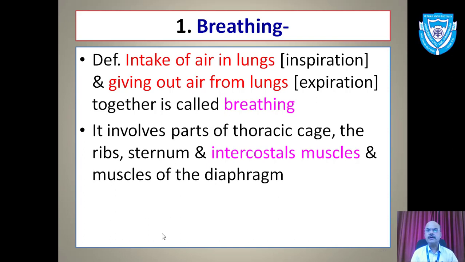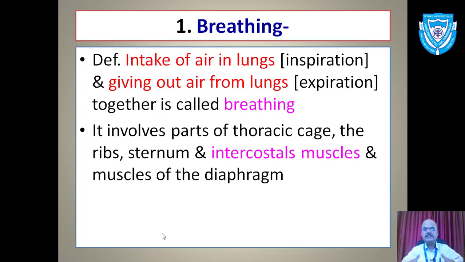Remember, lungs are without any muscle. They do not contract and relax on their own. All the things present in the thoracic cavity help. We already said the total body cavity is divided into two: upper thoracic cavity and lower abdominal cavity, separated by a flap of muscle called the diaphragm. The thoracic cavity will help for the first step, breathing. Which things are involved here?